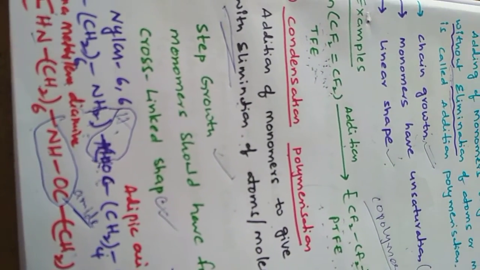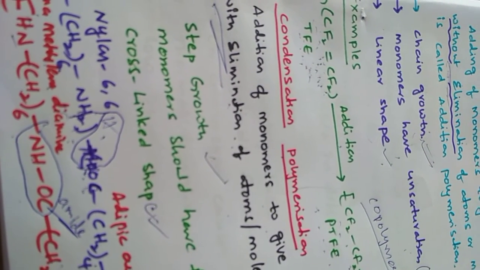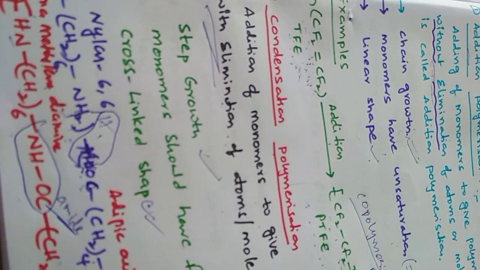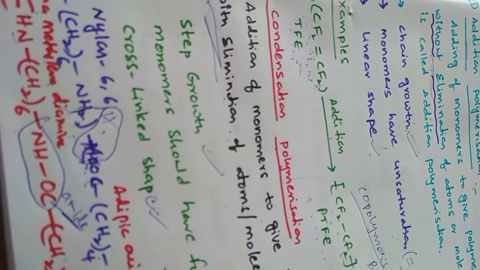And by using this condensation polymerization, we can also prepare Bakelite polymer and nylon 6,6. Okay. So these are the different types of polymerizations. Right. Thank you.